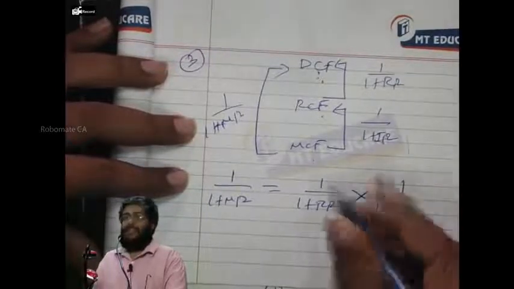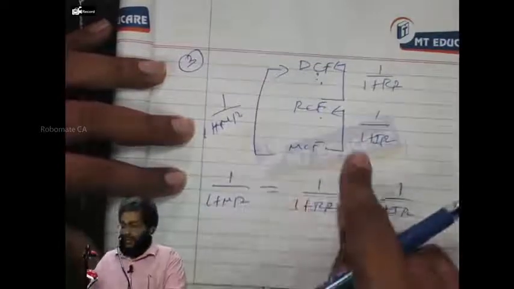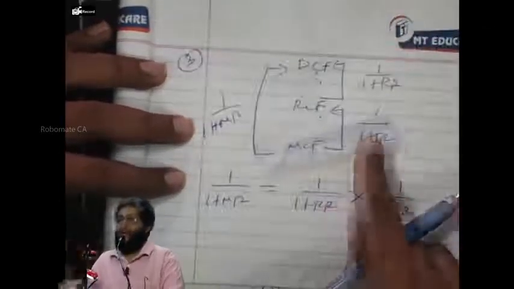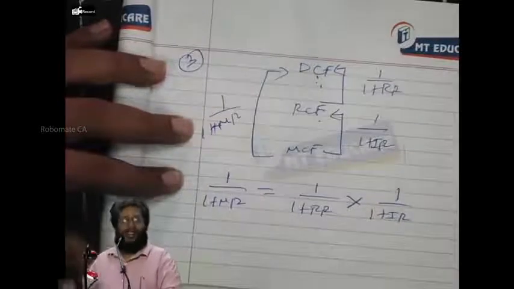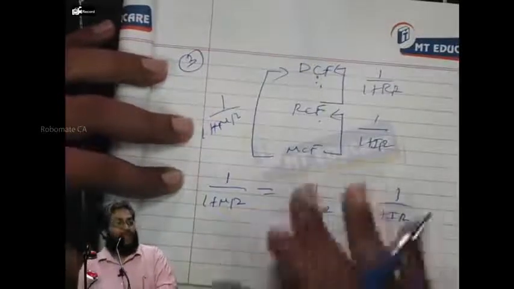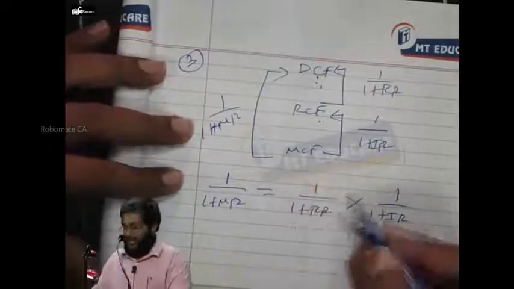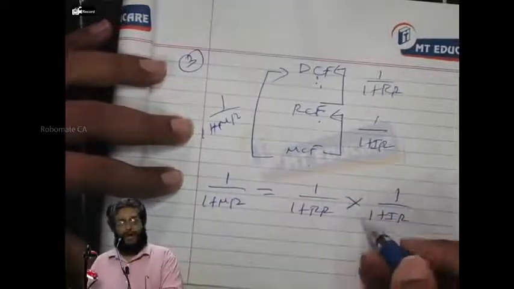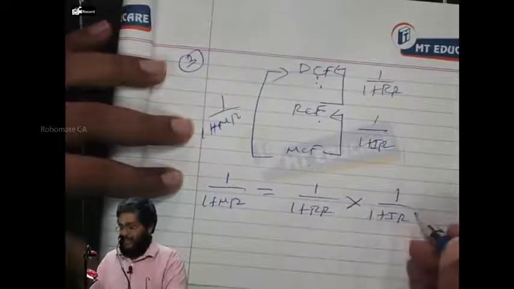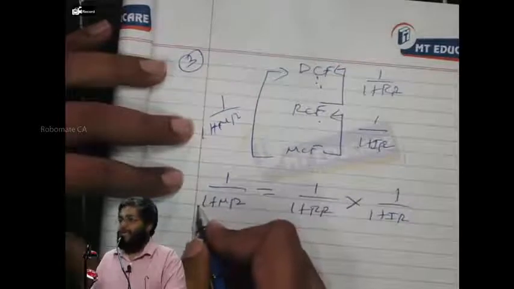Don't add, don't use the word plus here. I discount once and I discount once again. Wherever you use the word and, it should be only multiplication. Right or not? Now, in that case, 1 by (1 plus real rate) into 1 by (1 plus inflation rate) is going to give you 1 by (1 plus money rate).